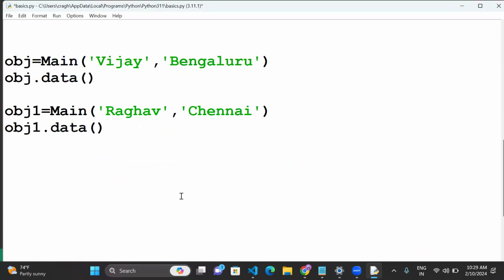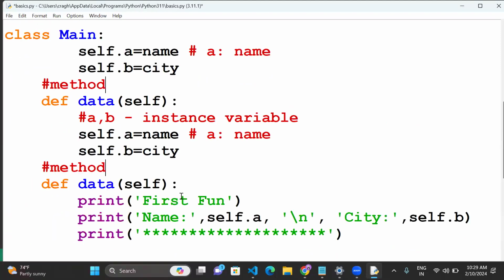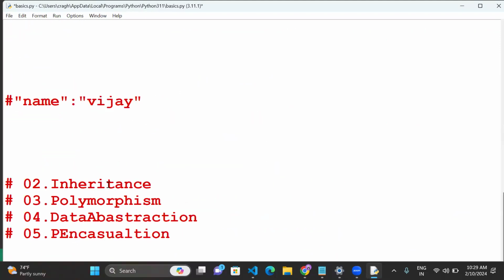Clear? That's good. Now coming to the inheritance method. It's a very important part, basically, guys. So inheritance, I hope you know what the callback method is. Callback in Python, callback. What is callback? Without callback, how do you understand the decorators method?